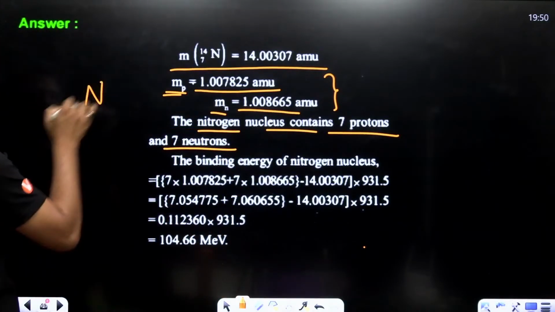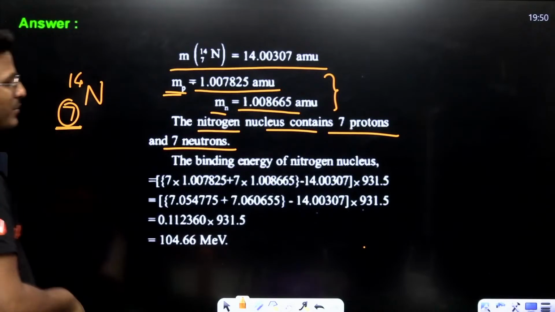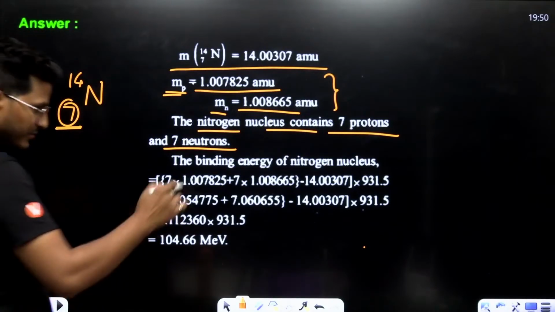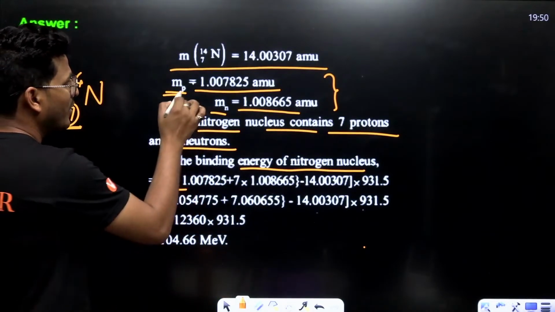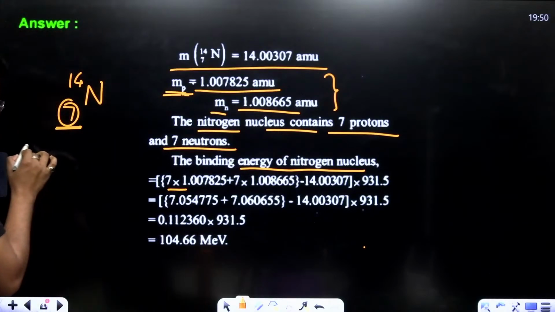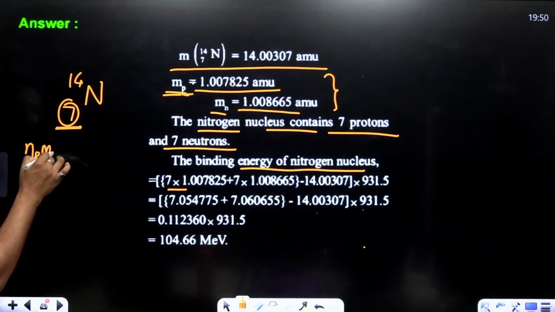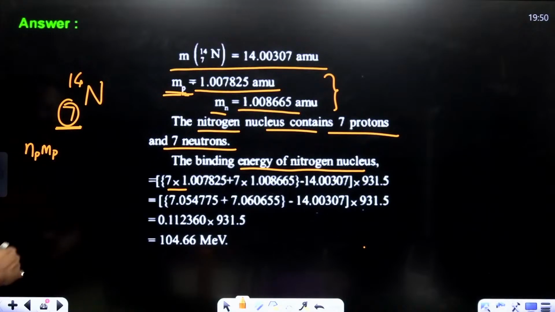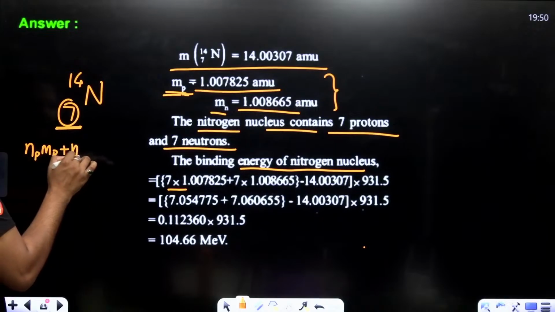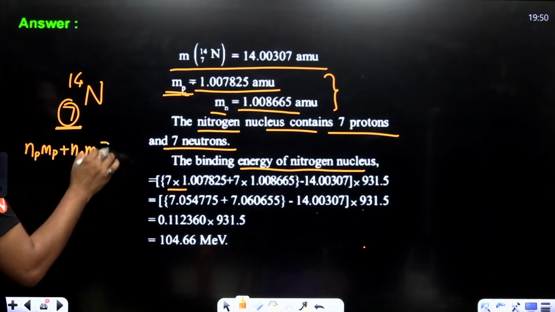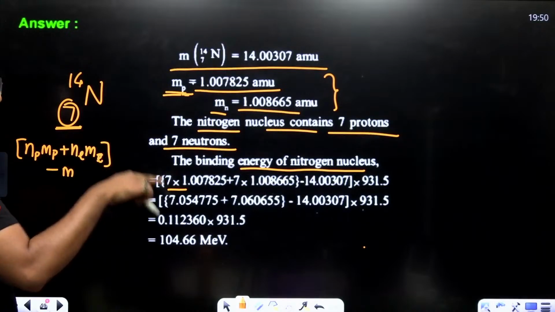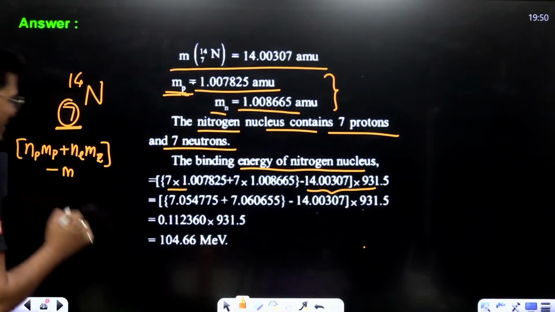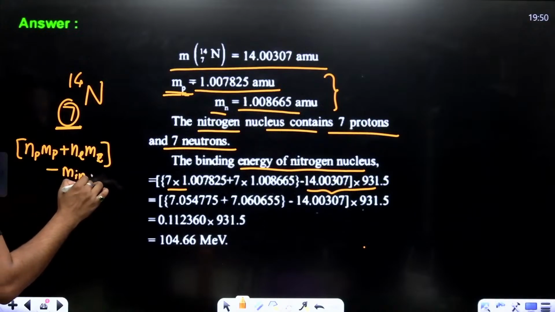The binding energy is number of protons into mass of proton plus number of neutrons into mass of neutron, minus the mass of the complete atom, in mega electron volt.